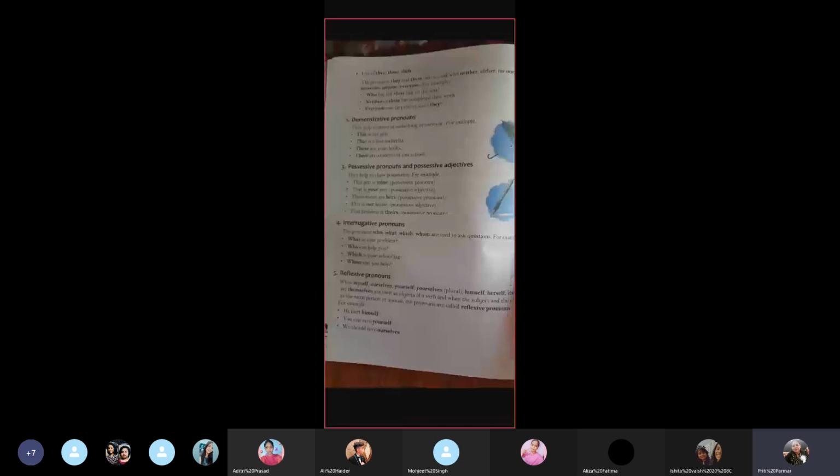Then third is possessive pronouns and possessive adjectives. Now here they have told you about possessive pronouns, and at the same time they have also given adjectives so that you do not get confused with the possessive pronouns and adjectives. Now, let me tell you what adjectives are so you know it. Now, pronouns are the words which are used instead of a noun. Noun की जगह पर pronoun use होता है. अब adjective क्या है? Adjective वो है जो noun को describe करता है. Any word which is describing a noun is called an adjective. Okay? So now let us see.